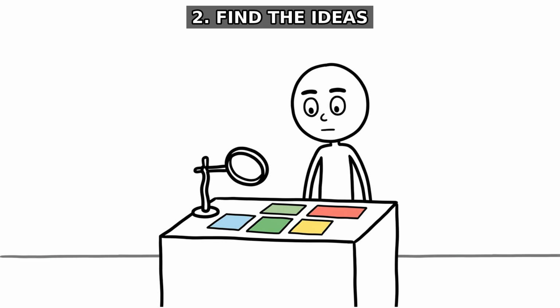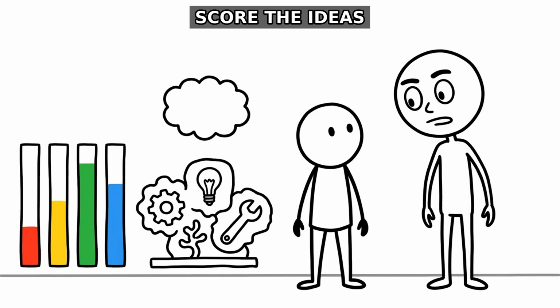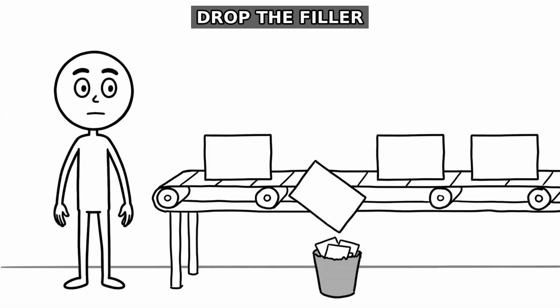Room 2 hunts for reusable ideas rather than chopping the video at random. The model scores each idea for clarity, tension, usefulness, and visual potential. Strong ideas move forward while weak filler falls into a tiny digital trash can.